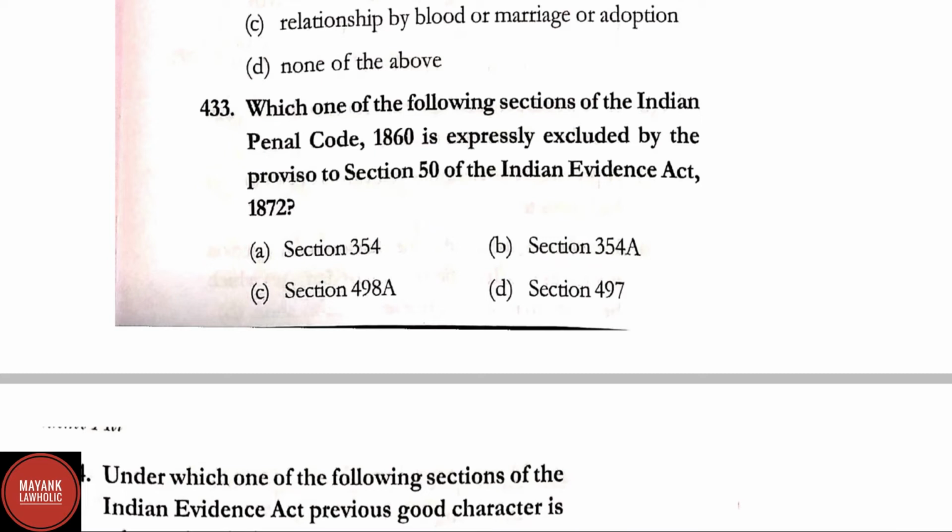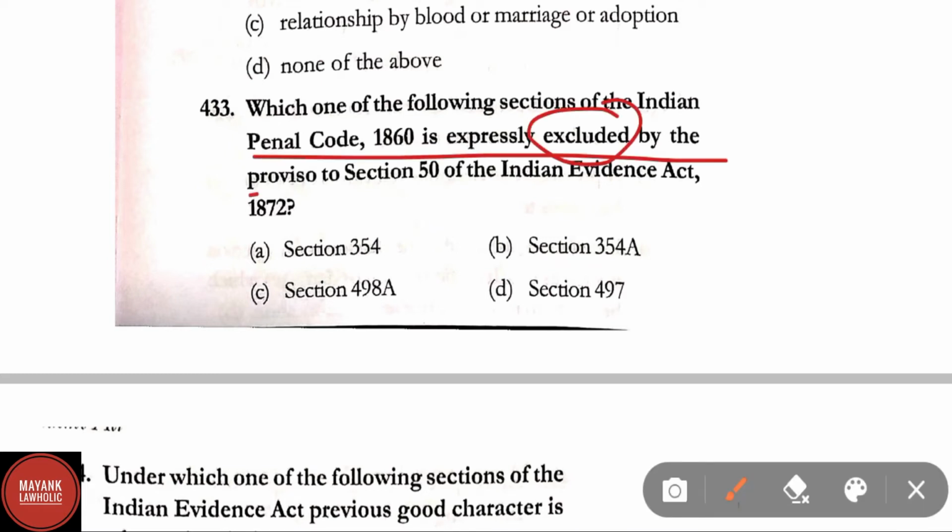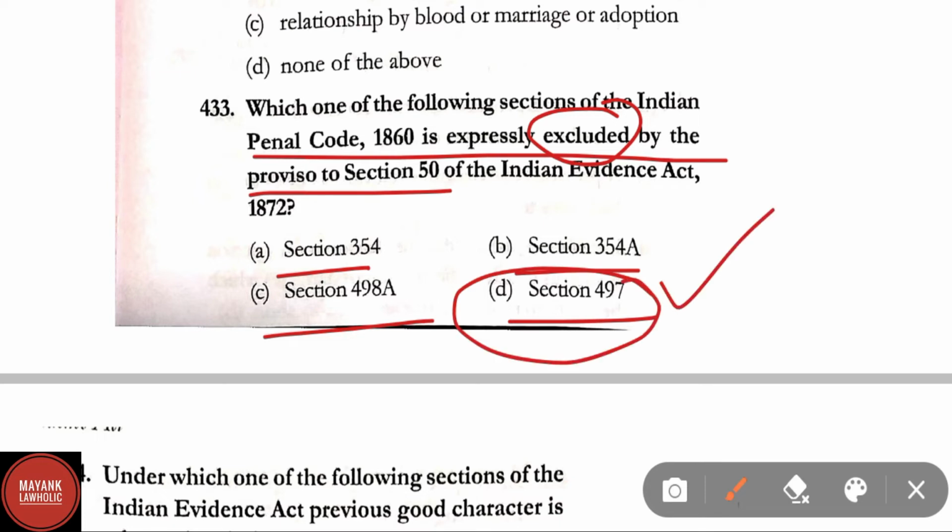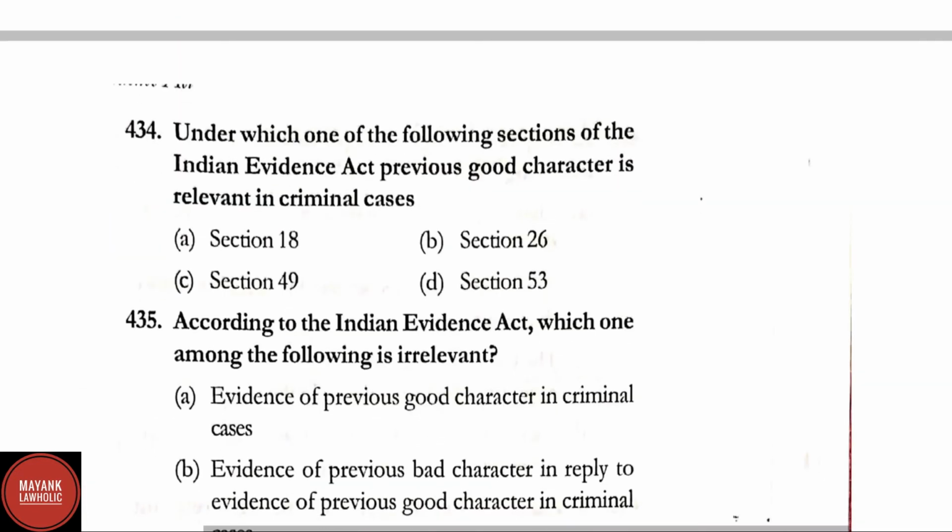Question number 433. Which one of the following sections of the IPC is expressly excluded by the proviso to section 50 of the Indian Evidence Act 1872? Options are section 354, section 354A, section 498A, section 497. Here correct answer is option D, that is section 497. Is expressly excluded by the proviso to section 50 of the Indian Evidence Act 1872.